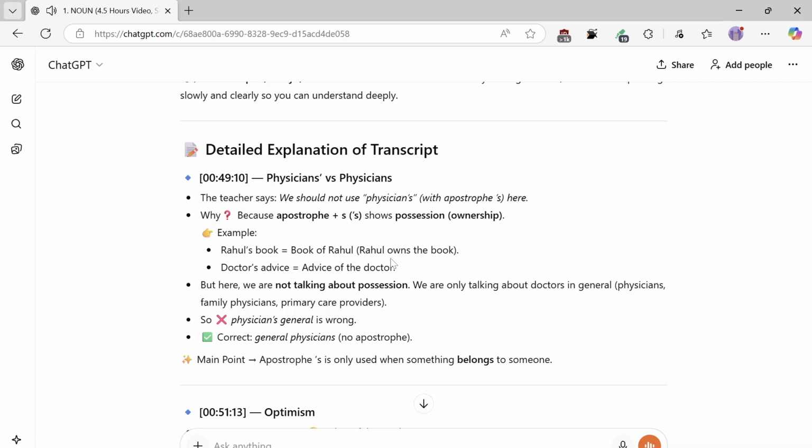But here we are not talking about possession. We are only talking about doctors in general: physicians, family physicians, primary care providers. So physicians' general is wrong. Correct: general physicians, no apostrophe. Main point: an apostrophe is only used when something belongs to someone.